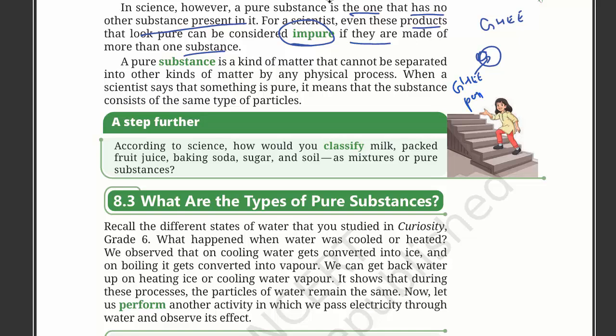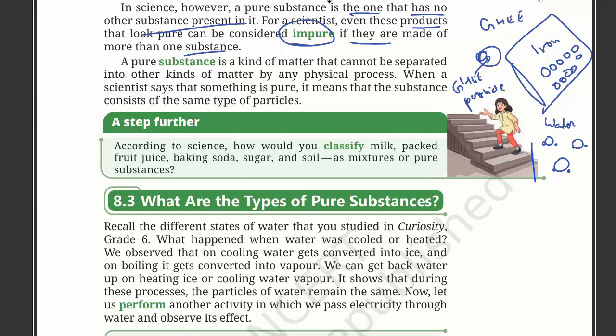We can say that there is pure iron, where we can only see iron particles, and pure water, which means only water and nothing else.